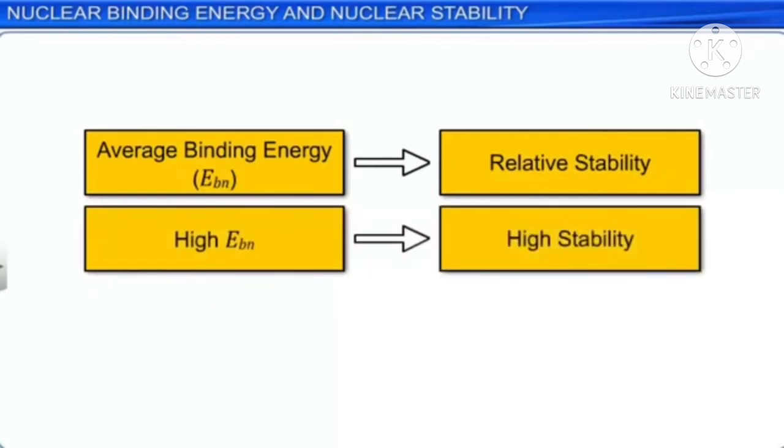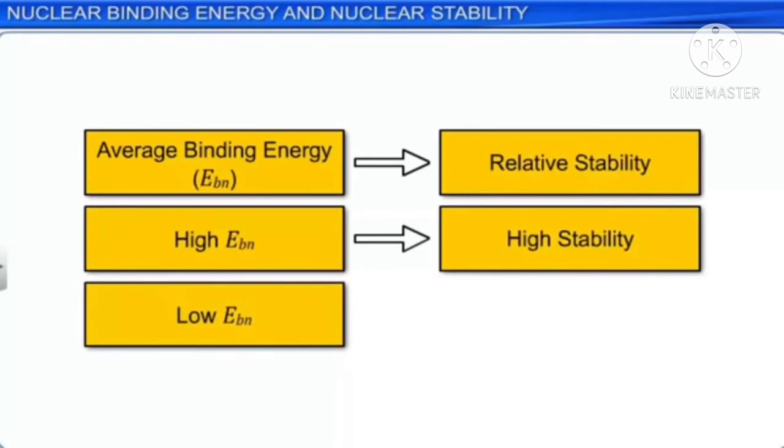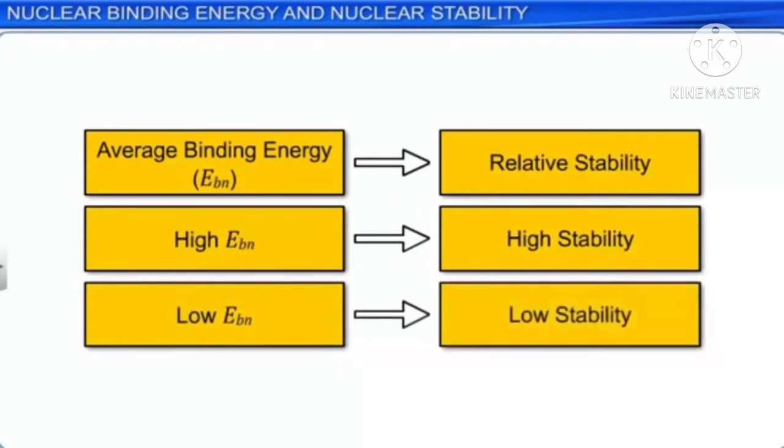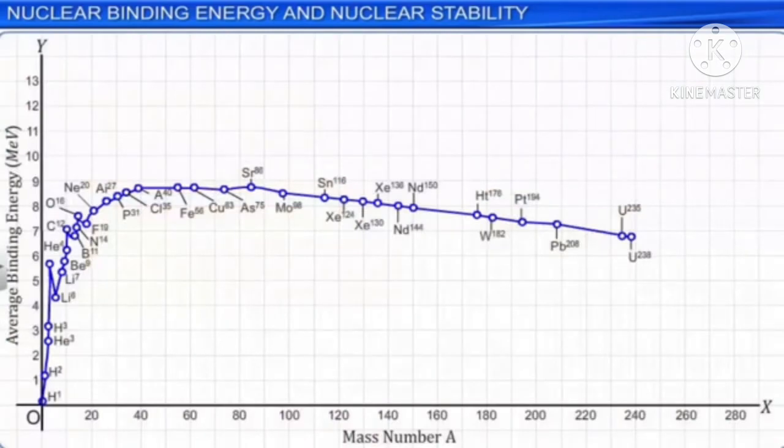We can understand the relative stability of the various nuclei of the elements by plotting a graph between the average binding energy values on the y-axis and the corresponding mass number values on the x-axis. From the graph, we see that for nuclei with mass numbers less than 30, the average binding energy values are relatively less, indicating relatively low stability for those nuclei.